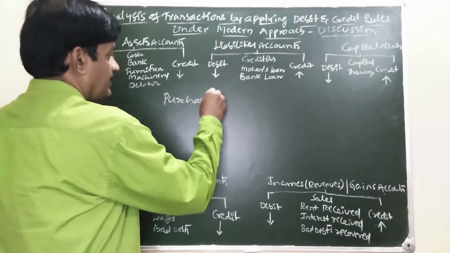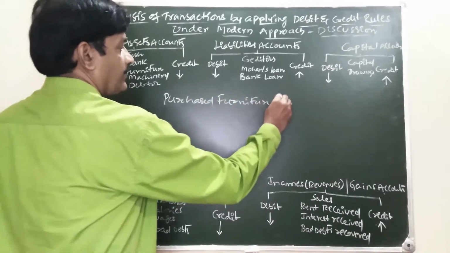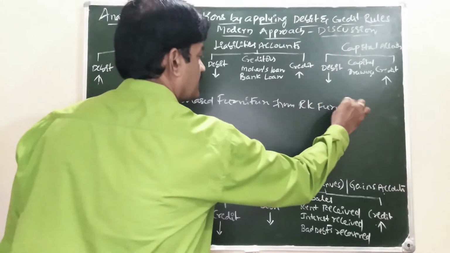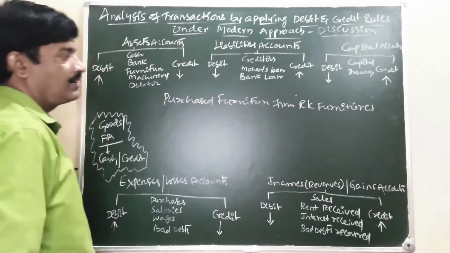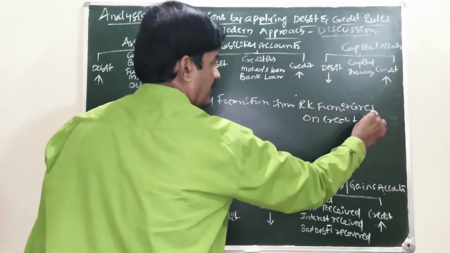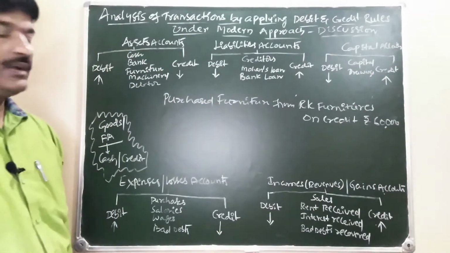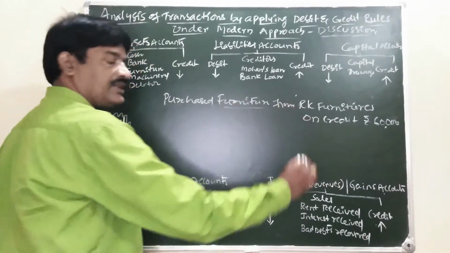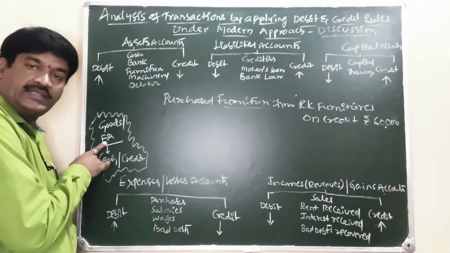Purchased furniture from RK Furnitures on credit rupees 60,000. Now what is there? In this transaction, furniture is there. Furniture is a fixed asset.